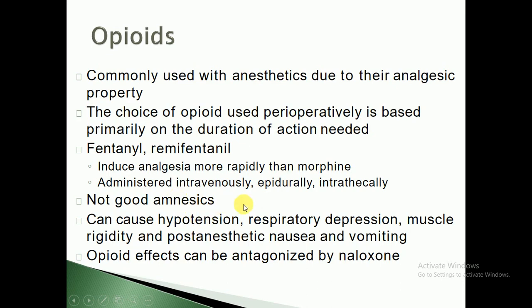They are not good amnesic agents. They can cause hypotension, respiratory depression, muscle rigidity, and post-anesthetic nausea and vomiting. Opioid effect can be antagonized by naloxone. Suppose opioid overdosing occurs, what will happen? This overdosing can be minimized by antagonizing its effects with naloxone. So naloxone is actually the antidote for opioids.